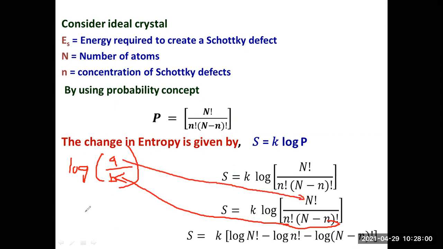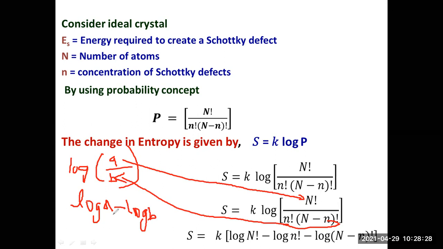So you already know log a by b can also be written as log a minus log b. This is the basic formula of the logarithm.